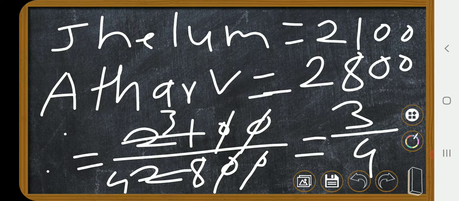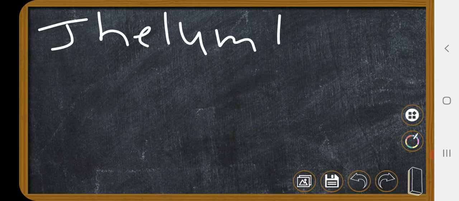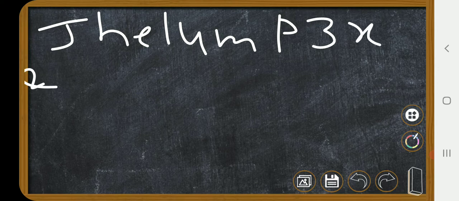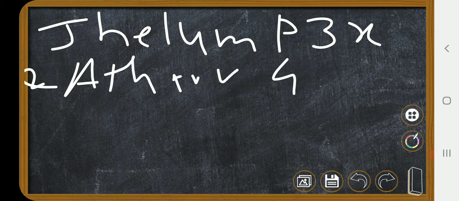First, you have to find the proportion of the investment. We have got 3 to 4 as the investment ratio. In the same proportion, their profit should be shared. Let Jhelum's profit be 3x and Atharva's profit be 4x.